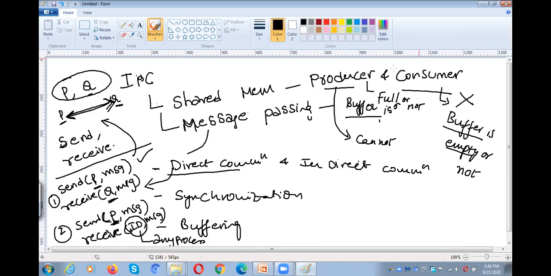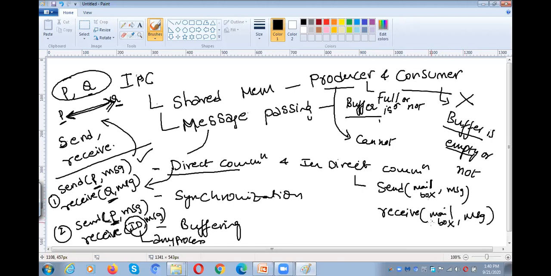What about indirect communication? Indirect means there is no direct communication between the processes. A process will send a message to a mailbox, and the receiver can receive the information from the mailbox.